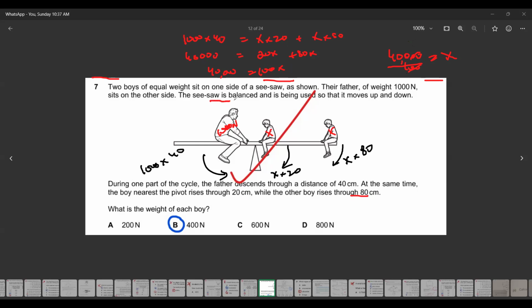As I mentioned, the seesaw is balanced. From this statement, we always take that it is in equilibrium. Is it clear, this one?